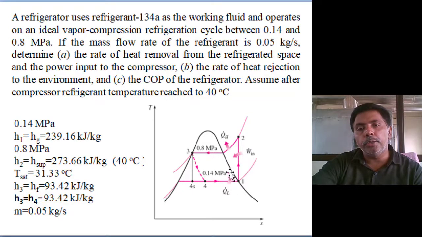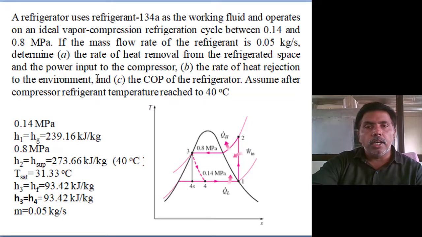How much heat removed? Means H1 minus H4. This is the heat removal. Next, the power input to the compressor. What is the power input to the compressor? Work input, H2 minus H1. The rate of heat rejected to the environment in the condenser, H2 minus H3. The heat rejection, H2 minus H3. Next, third question, the COP of the refrigerator.